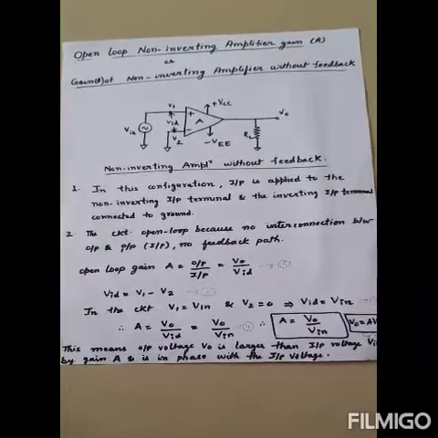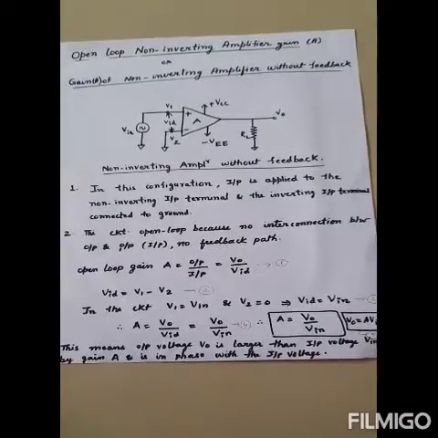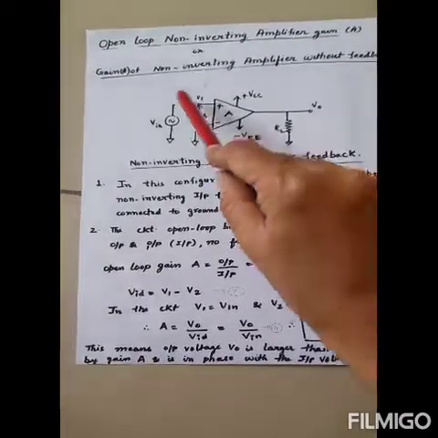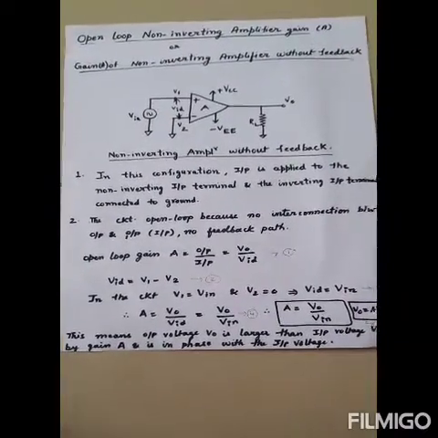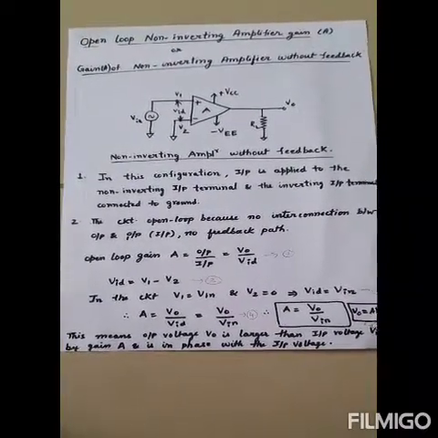The circuit is known as open loop because there is no interconnection between the output and the input. So it is known as open loop configuration, or circuit without feedback.